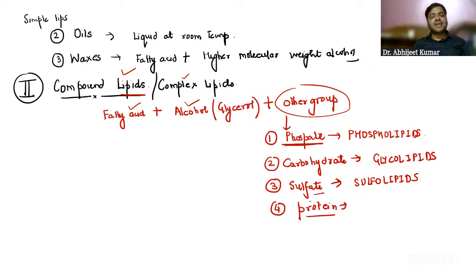When protein is attached to the lipid, it is called lipoprotein, guys. Protein anchored with lipid. Very good, Vikas. So when we talk about compound lipids or complex lipids, we have phospholipids, glycolipids, sulfolipids, or lipoprotein, based on the different group that is attached. Either it is phosphate, carbohydrate, sulfate, or protein.